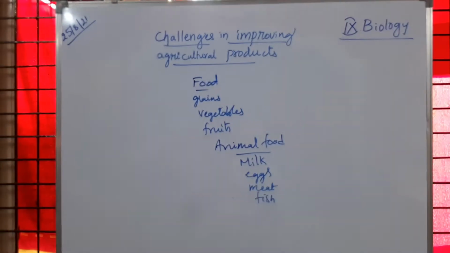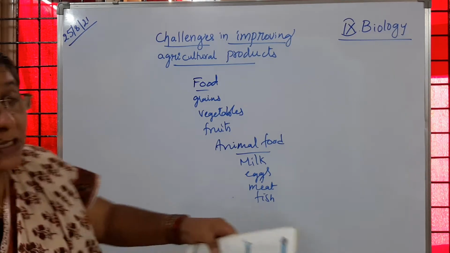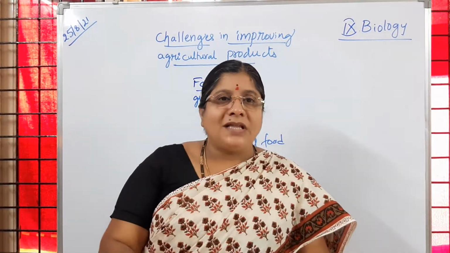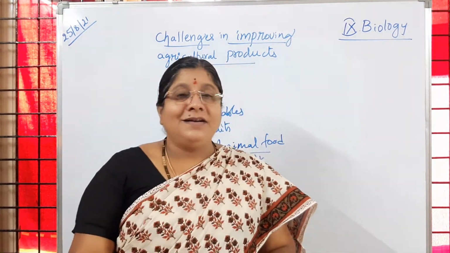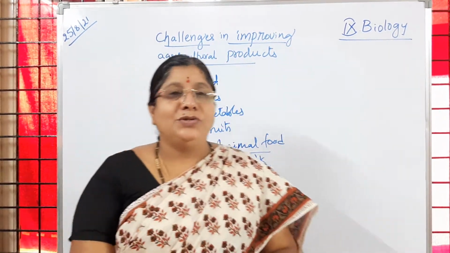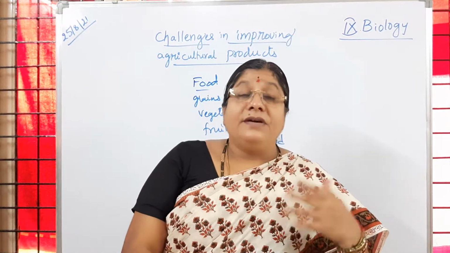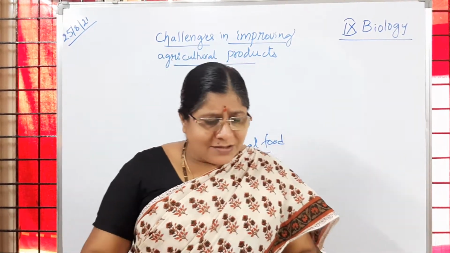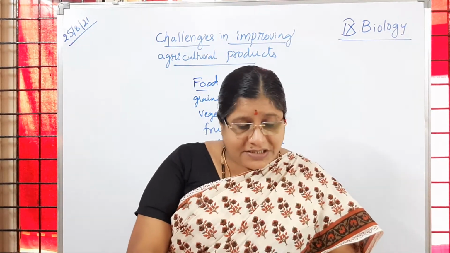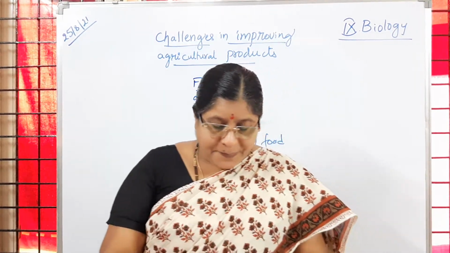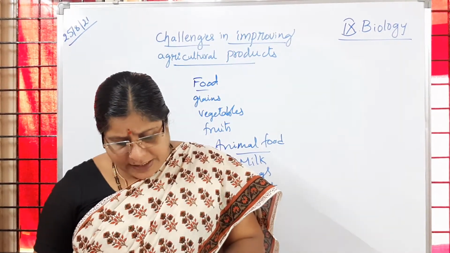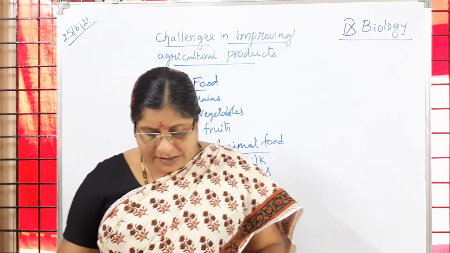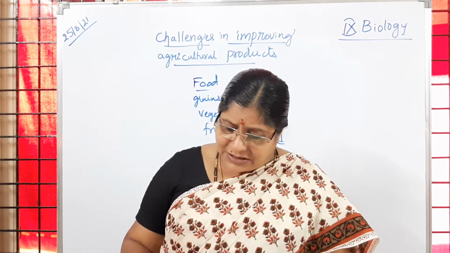So what can you understand with that? What kind of relation do you observe between population growth and production of food, is it not? How much food is produced and how much population growth is there. Here some questions have been given. In which decade is population growth higher? In which decade is population growth very high? 71 to 81, the population growth is very high.